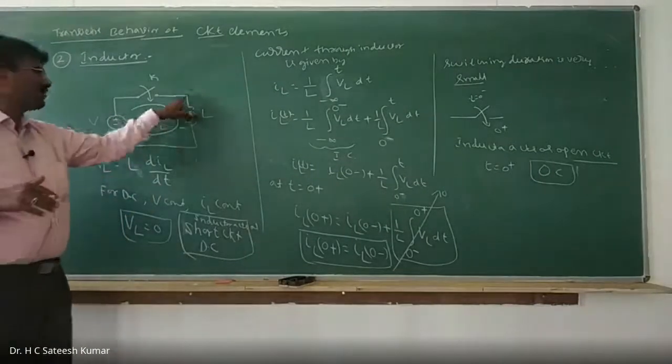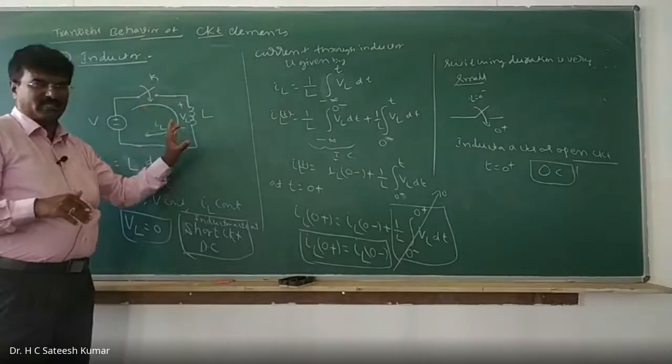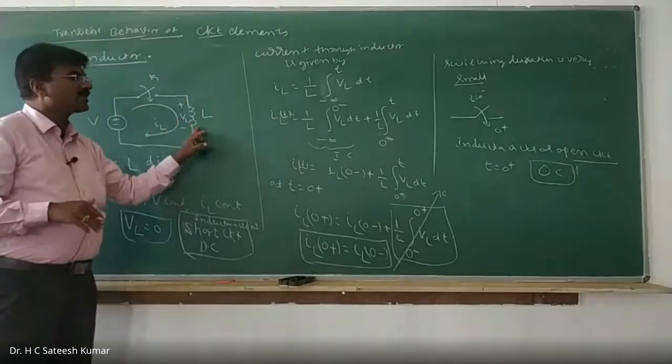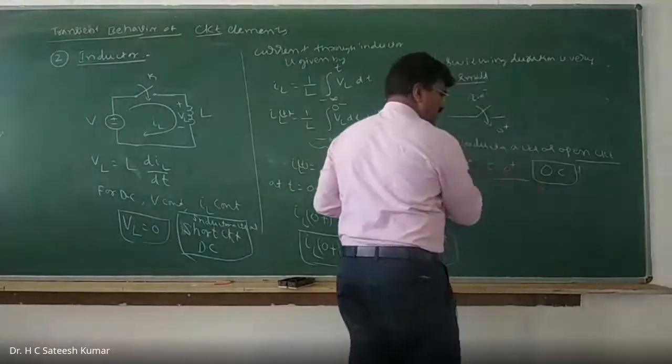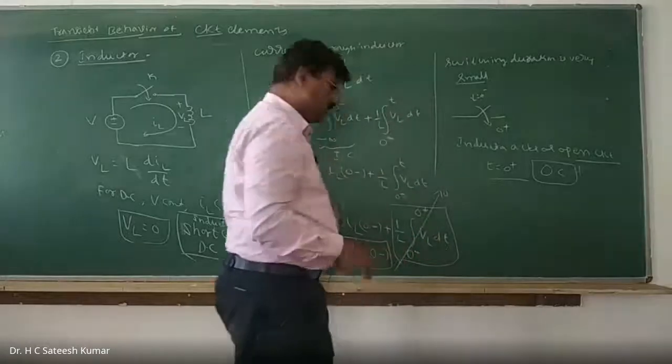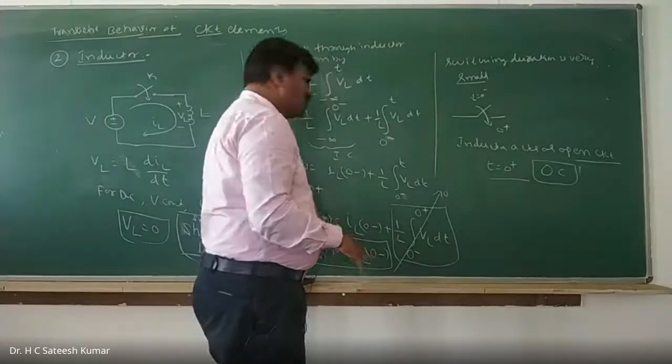That means if it is charged, let us say if it is having some initial current, then it behaves like a what? A source. That means if initially we don't have any charge at all, then 0 minus is 0, and after that also it will be 0.